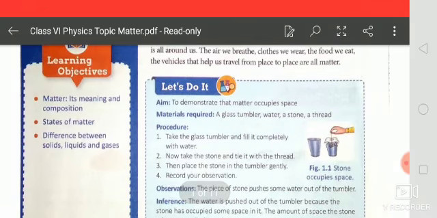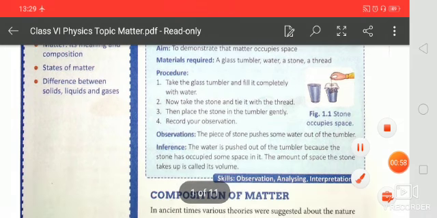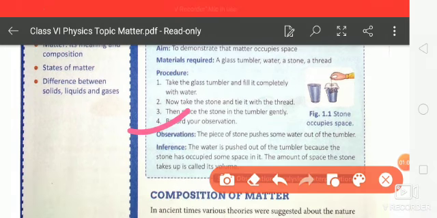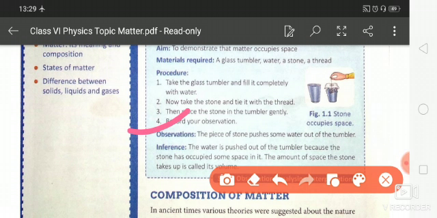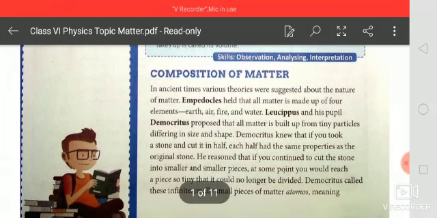You can see it. To demonstrate that matter occupies space, you will do this activity and you will find in the observation that when a piece of stone is put in, it pushes some water out of the tumbler. It proves that the stone has some mass and it removes the water. Now the second thing is the composition of matter.